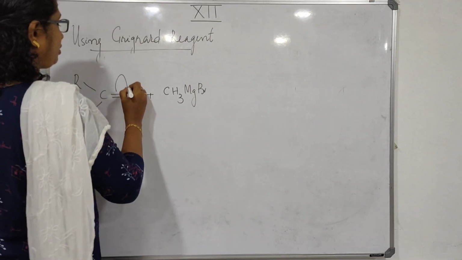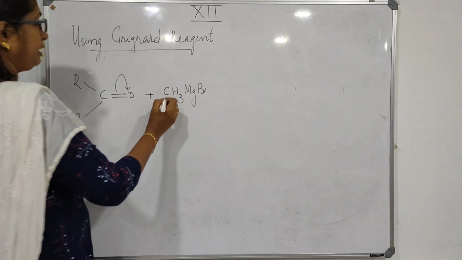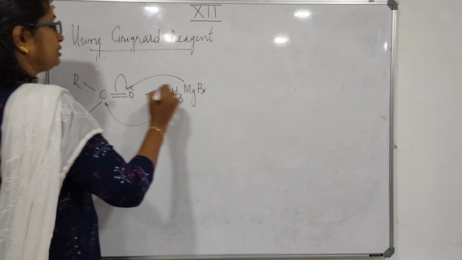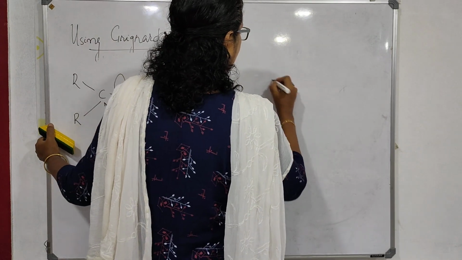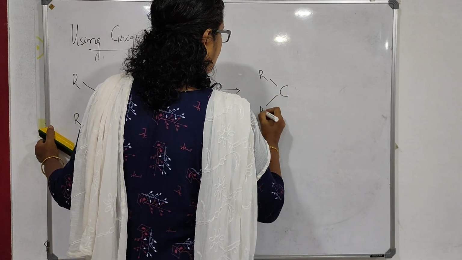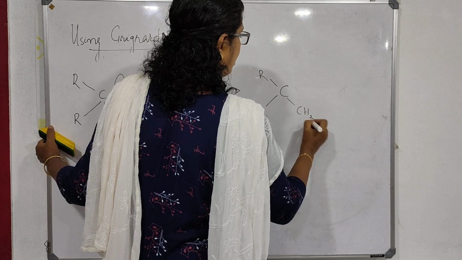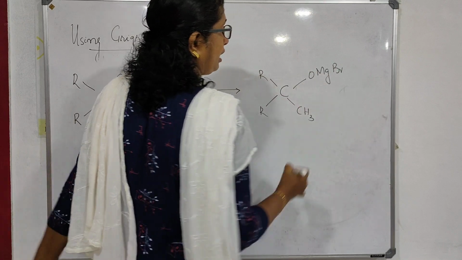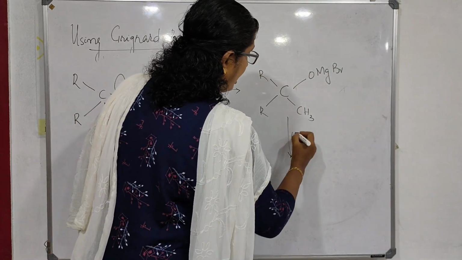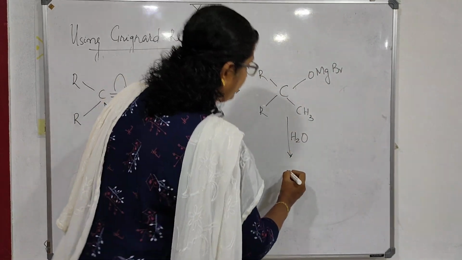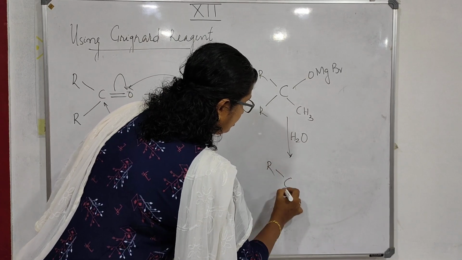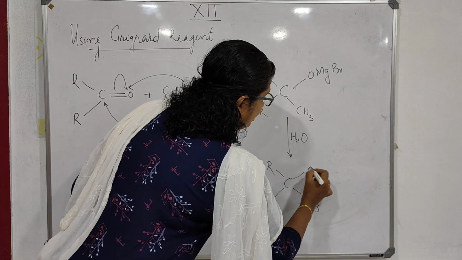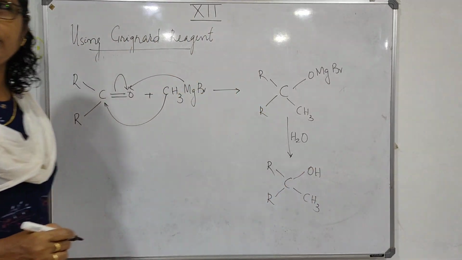Now the 5 electrons will be shifted here. Then the CH3 group will come and attach here. MgBr goes to oxygen. What you get is R, R, C, CH3, OMgBr. This on hydrolysis, what you get? R, R, CH3, OH, a tertiary alcohol. You will get a tertiary alcohol.